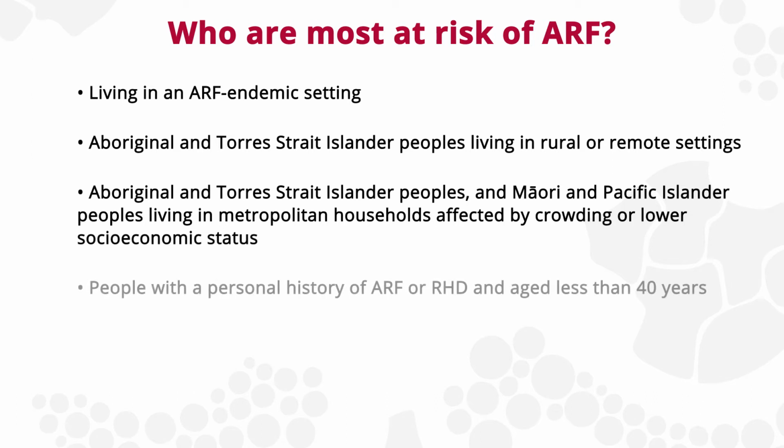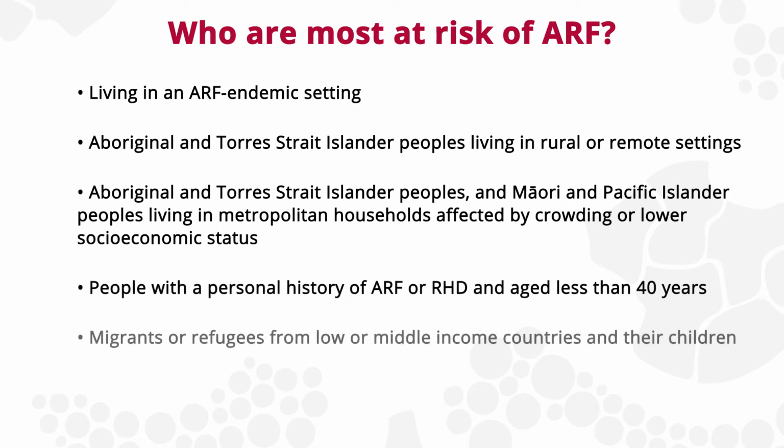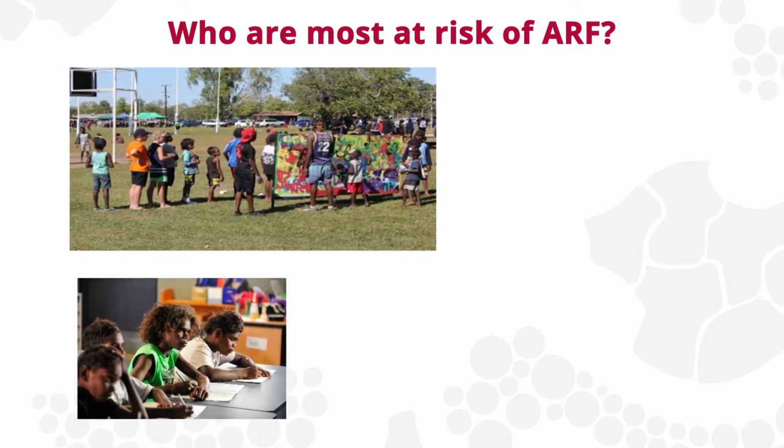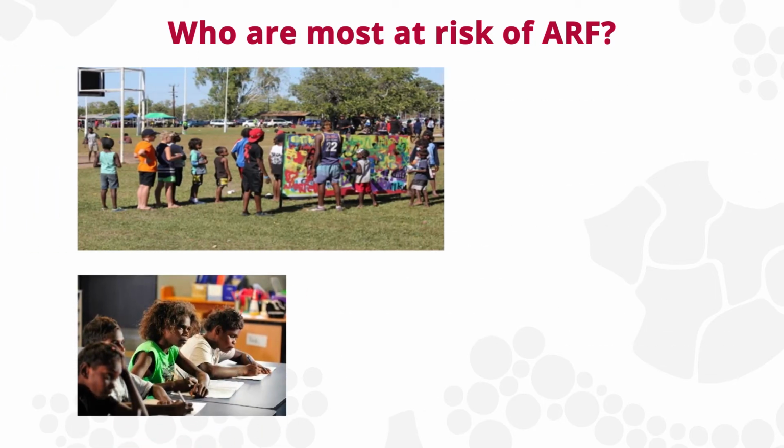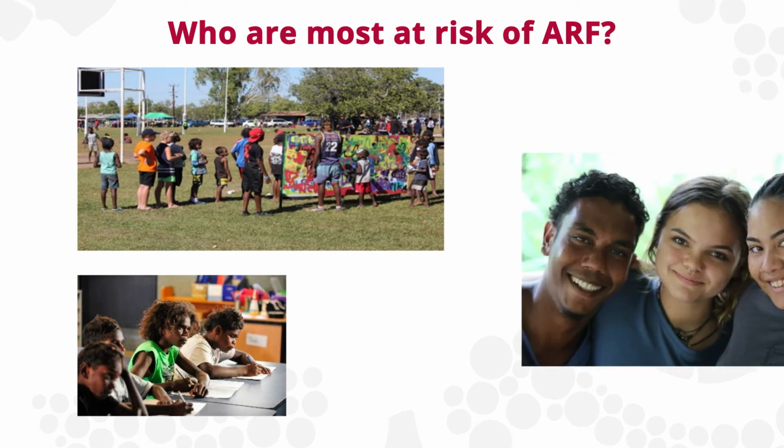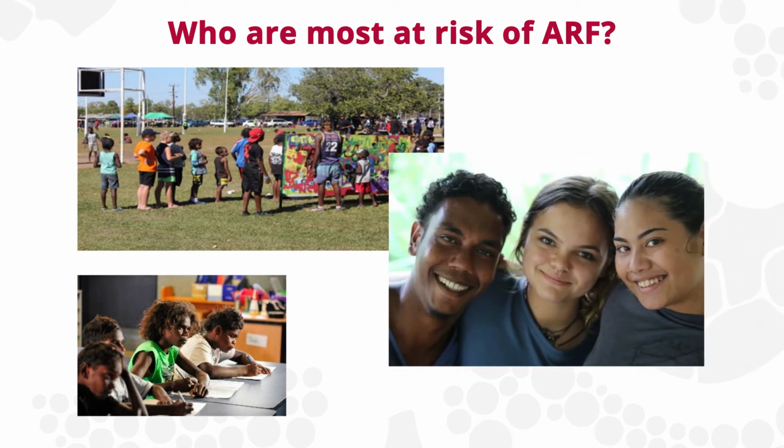People with a personal history of ARF or RHD and aged less than 40 years. Other people who may be at higher risk include migrants or refugees from low or middle-income countries and their children. ARF is most common in children aged 5 to 14 years and affects girls more than boys.